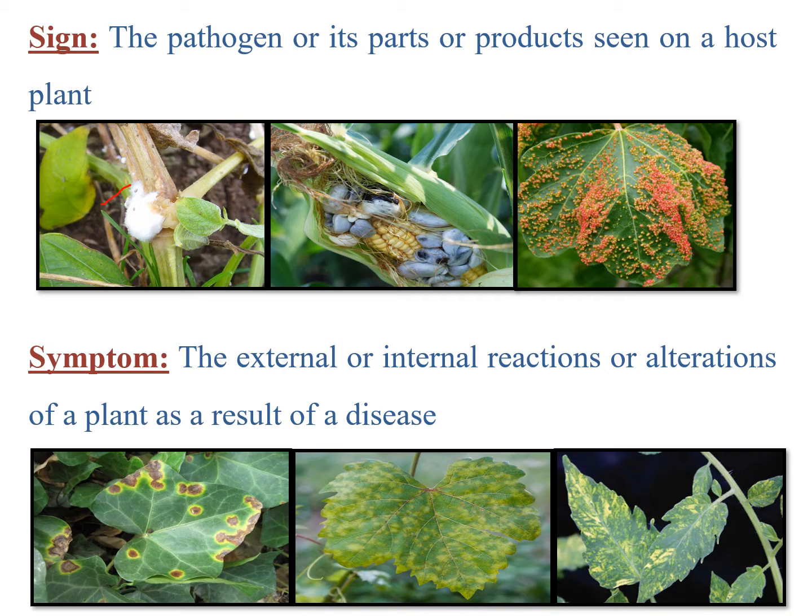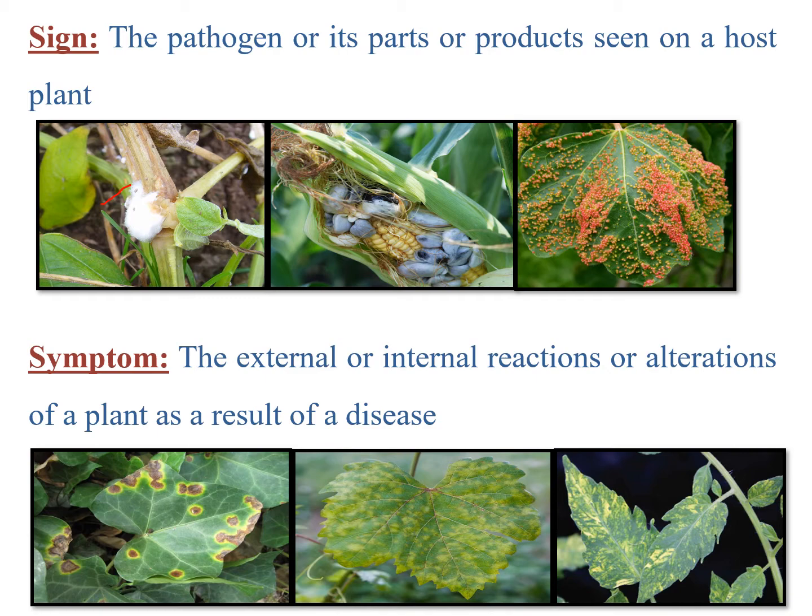These are the parts or products produced by the pathogen, what we are seeing on the infected host plant. Coming to the next term, symptom. Symptom means external or internal reactions or alterations of a plant which are the result of a disease. When the pathogen infects the host plant, it leads to some irritation within the host cell. So the host cell will automatically react to that pathogen, either to restrict that pathogen from moving to the other plants, or it may be directly susceptible, allowing the movement of that pathogen.